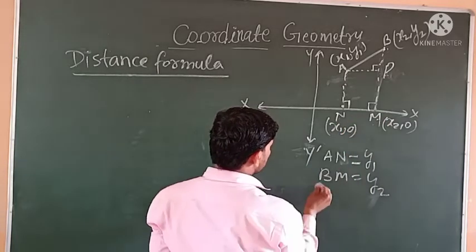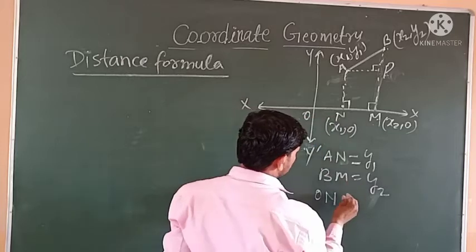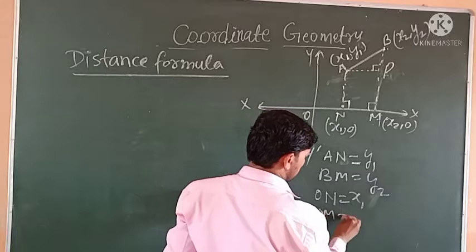MN is equal to ON minus OM, where ON is x1 and OM is x2.